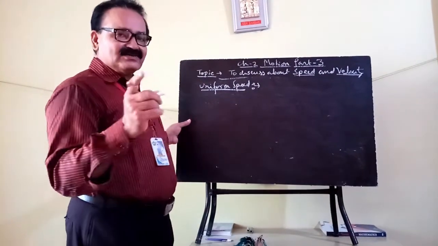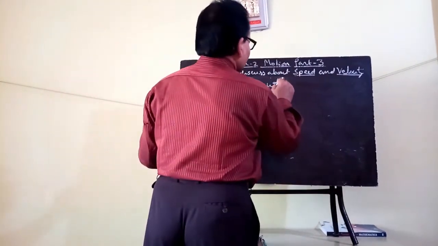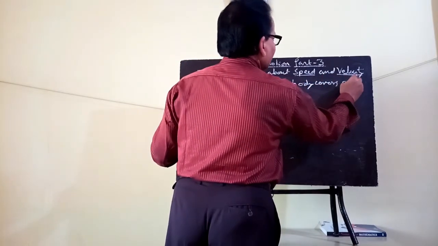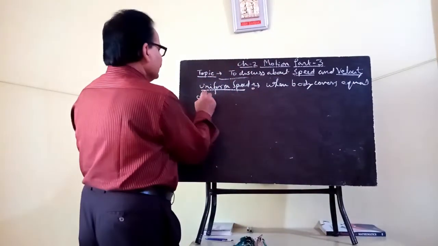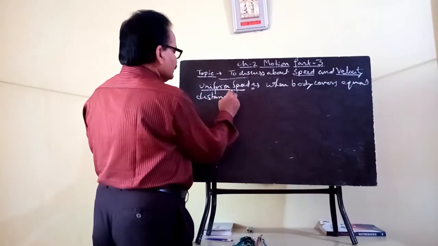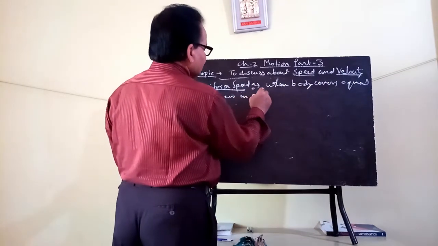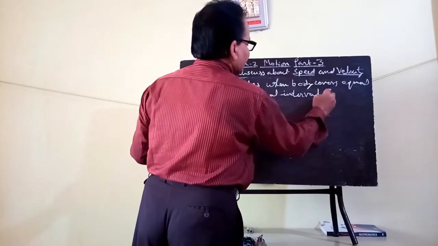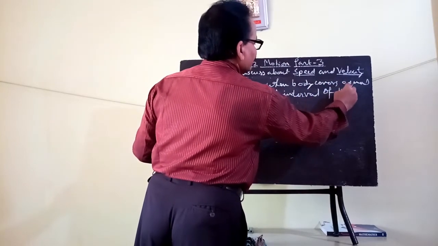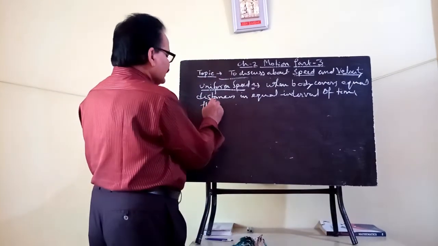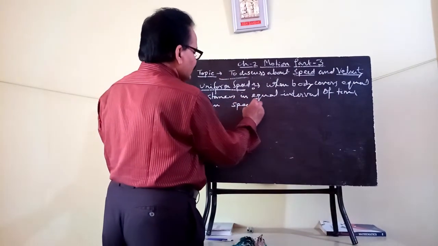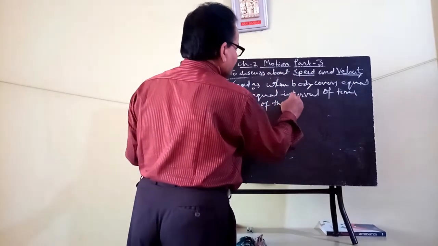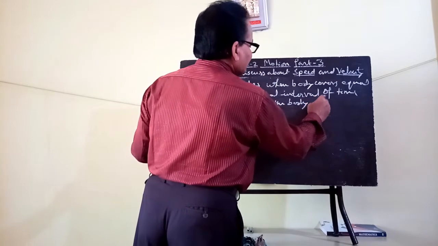When a body covers equal distances in equal intervals of time, then the speed of the body is said to be uniform.